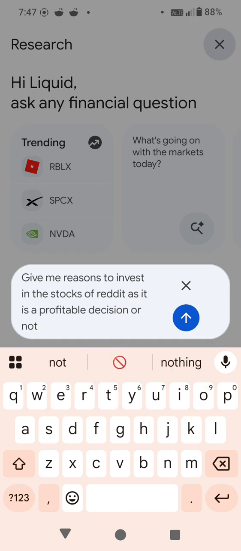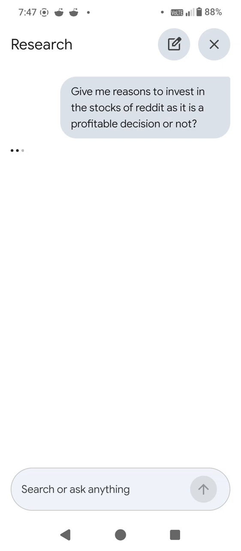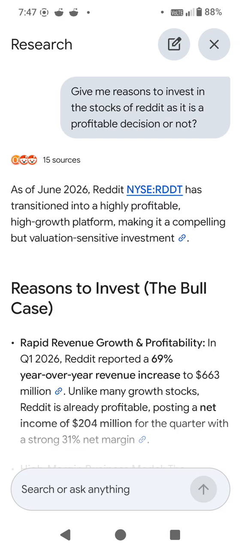This is a simple question, and you can ask it in Google or anywhere else, ChatGPT, Claude, Meta, anywhere. But I am specifically testing this Ask AI tool inside Google Finance.